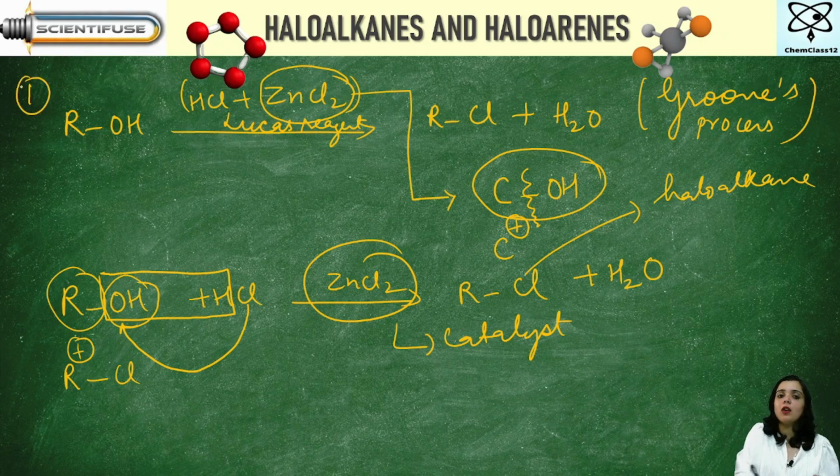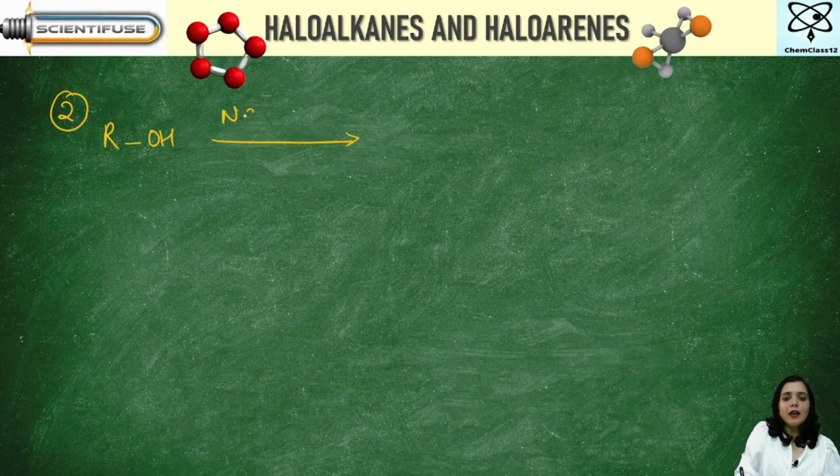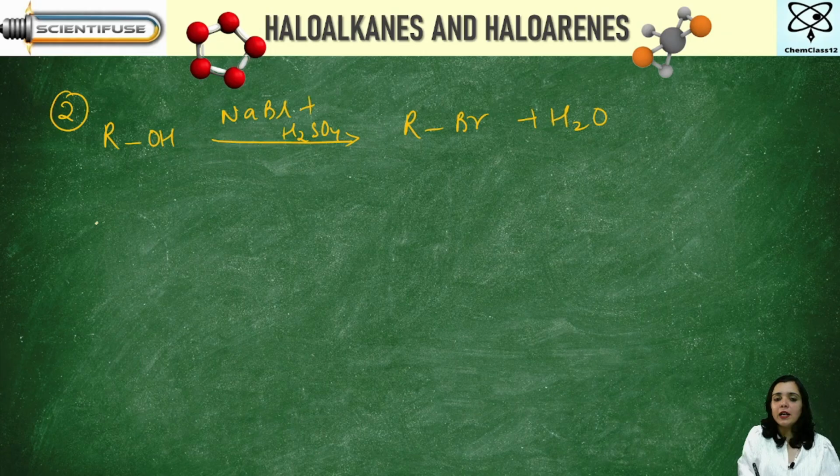This is from alcohol. Moving on to the next, I have this ROH in the presence of NaBr plus H2SO4. It is going to give you what? RBr plus H2O. Okay, that means this is something like this.